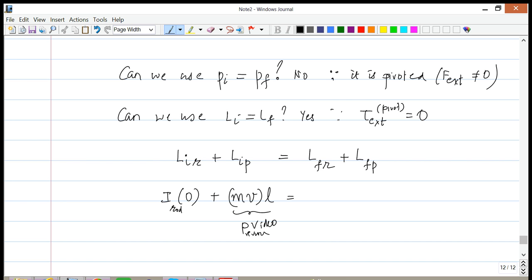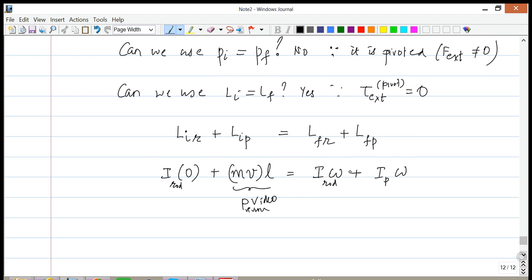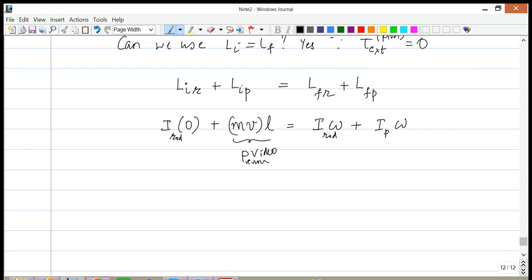Now Lf for the rod, the final angular momentum for the rod, is going to be equal to I rod times omega, plus I of the putty times omega as well, because they're both going to have the same angular speed. Since the putty is now performing a pure rotation, it's easy to use I putty times omega.